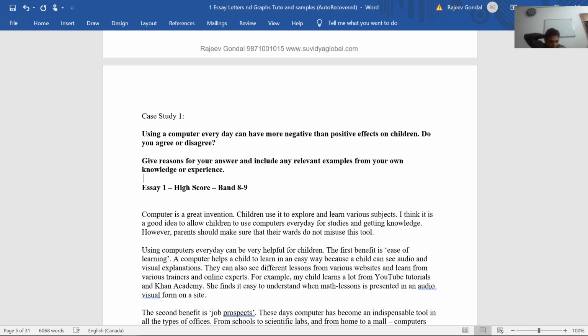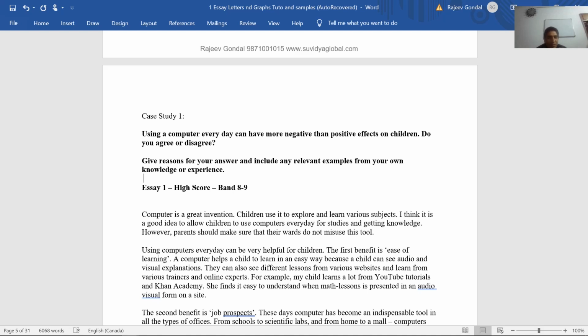So here we have got an interesting topic which says using a computer every day can have more negative than positive effects on children. Do you agree or disagree? So the topic is related to the use of computers, as we can see, and it is from the perspective of children, whether they should be allowed to use computers on a daily basis or not. It says give reasons for your answer and include any relevant examples from your own knowledge or experience.